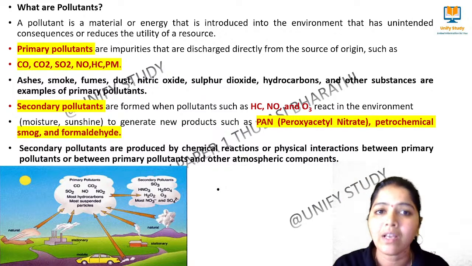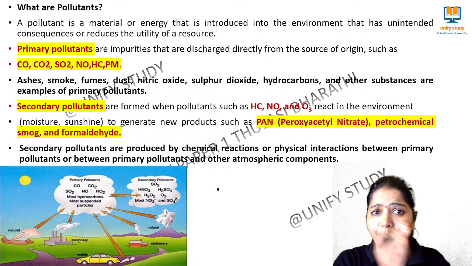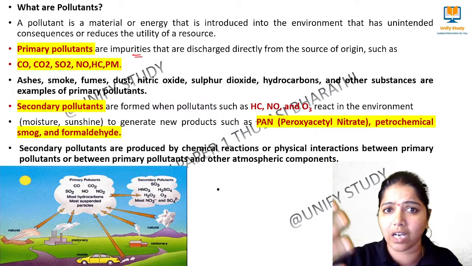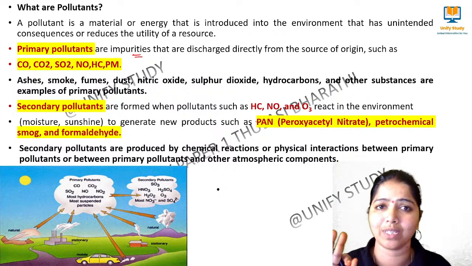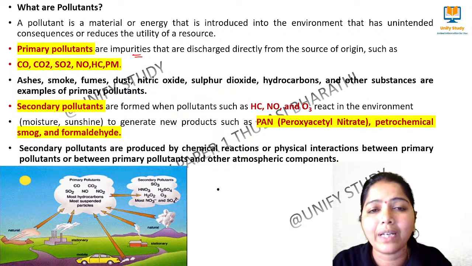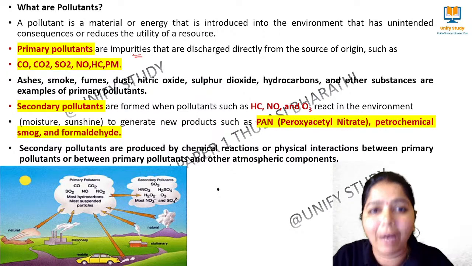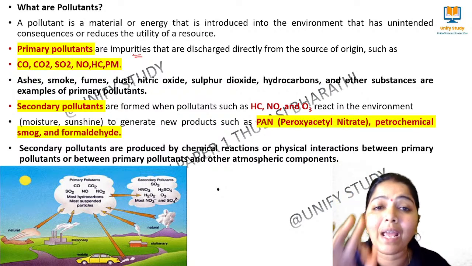Not only with air, with all things, we have primary and secondary pollutants. So primary pollutants mean what? Impurities which are directly discharged from the source of origin. Carbon monoxide, carbon dioxide, sulfur dioxide, NO, hydrocarbons, particulate matter. All these we call primary pollutants.